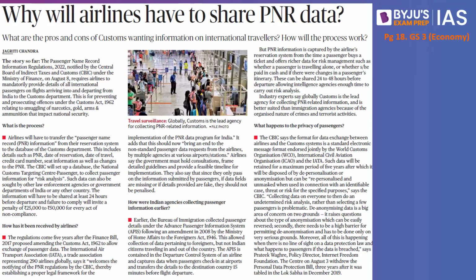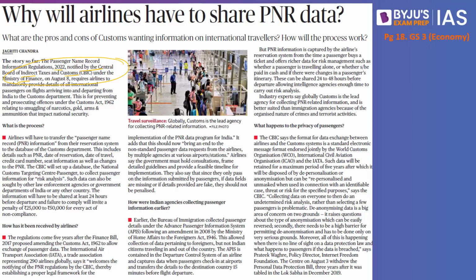The Passenger Name Record Information Regulations 2022 was notified by the Central Board of Indirect Taxes and Customs under the Ministry of Finance. So what does this mean? It means that the Central Board of Indirect Taxes and Customs has requested all airlines, let's say SpiceJet, or for example Indigo, which would have collected information from the people entering India or leaving India. All this information that they have collected should be given to the Central Board of Indirect Taxes and Customs. This article is speaking about why such a proposal was made. It is also speaking about concerns associated with it.